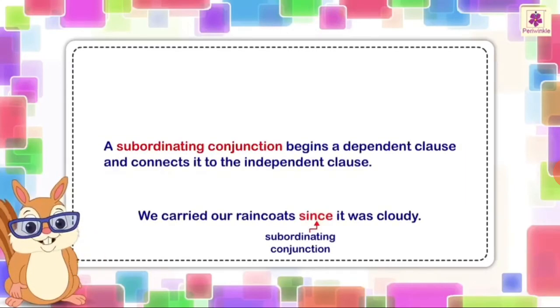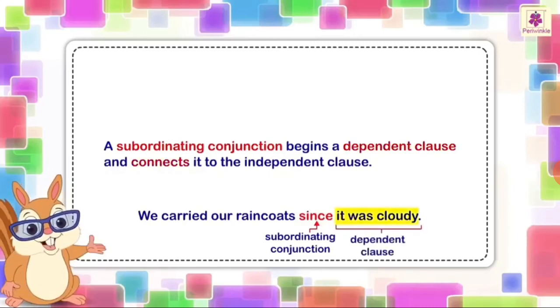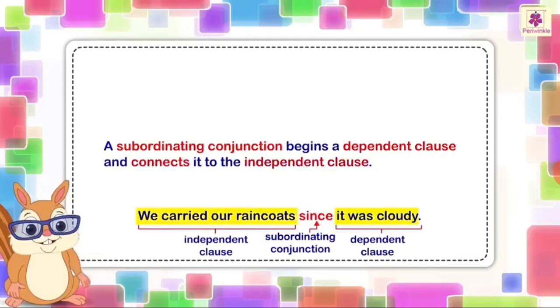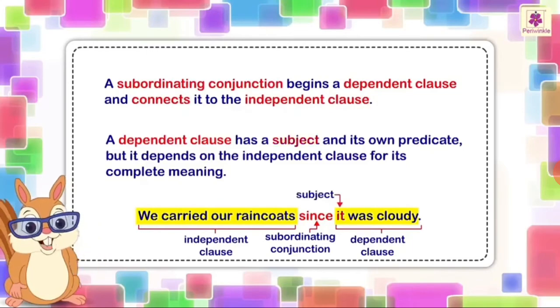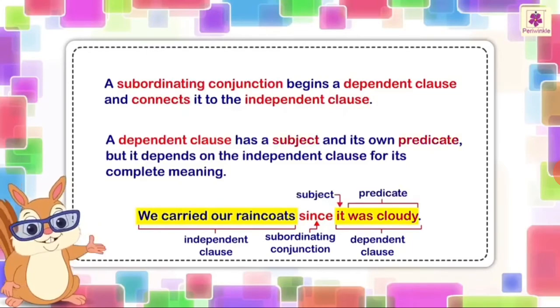A subordinating conjunction begins a dependent clause and connects it to the independent clause. We carried our raincoats since it was cloudy. So the subordinating conjunction is since, which joins the dependent clause to the independent clause. And you can see the subject and predicate.